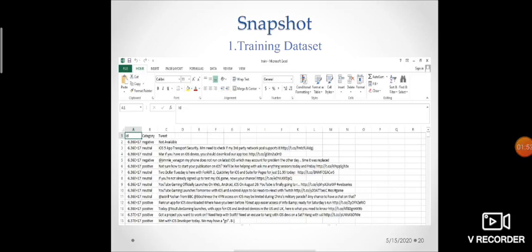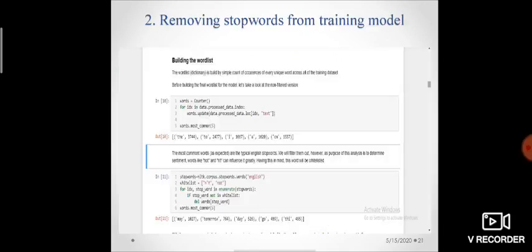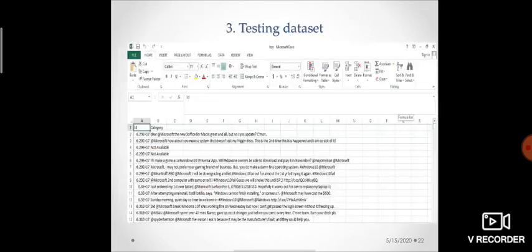This one is a snapshot of the training dataset. Here we are counting the words in the training dataset. We have converted the dataset into a data frame, and here we are counting the words in it, and also we are removing the stop words of the English language. This is the testing dataset.